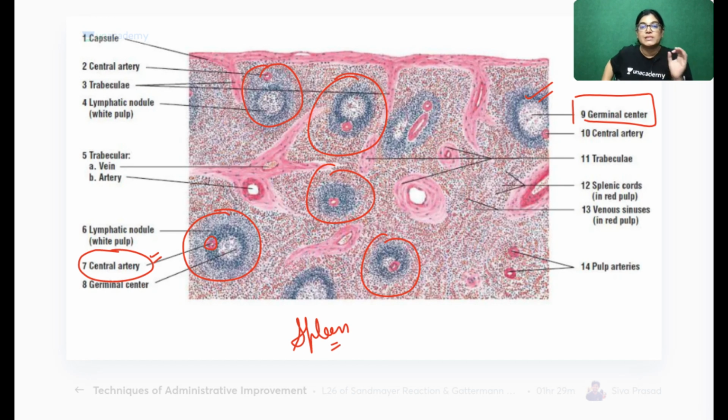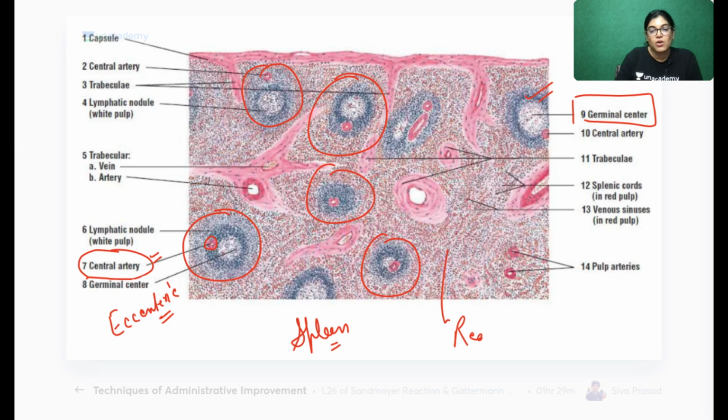What is the location of the central artery? The location of the central artery is eccentric. So in this lymphatic aggregation, the central artery is eccentric, and there is the red pulp. These are all red pulp and these are all white pulp.